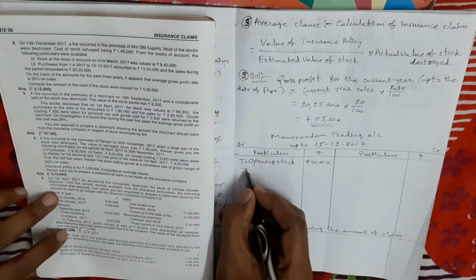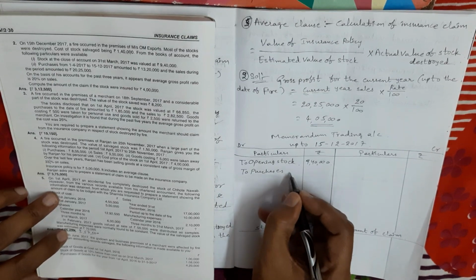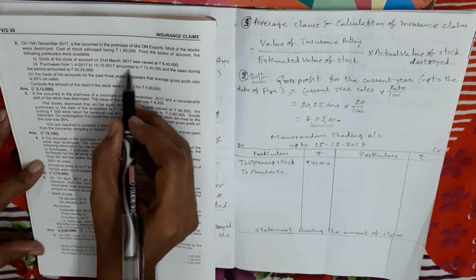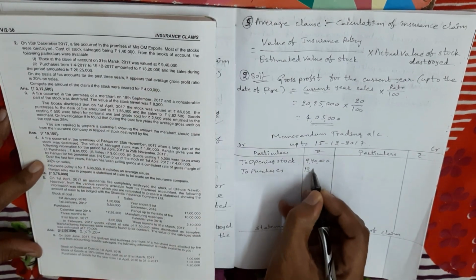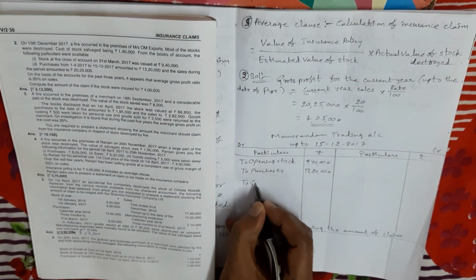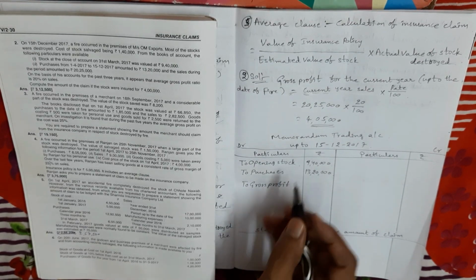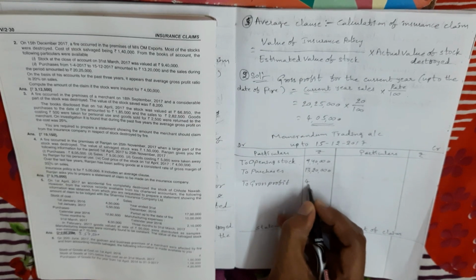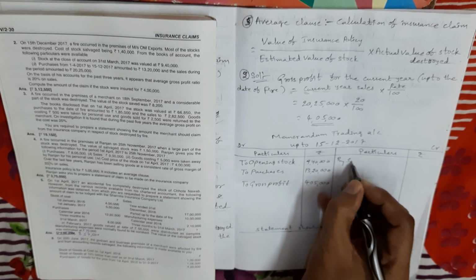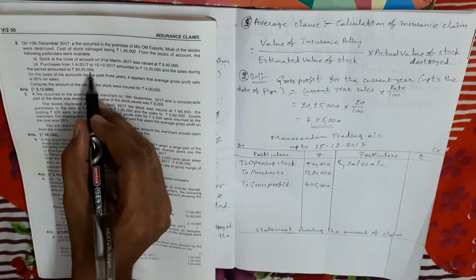Next, we take purchases. In the problem, how much purchase is given? From 1st April 2017 to fire accident date, 13 lakhs 20,000. Next, we take gross profit. In the second step, we calculated the gross profit. What is the gross profit amount? 4 lakhs 5,000. Next, credit side. On the credit side, we take the net sales amount. In the question, the sales amount is given as 20 lakhs 25,000.